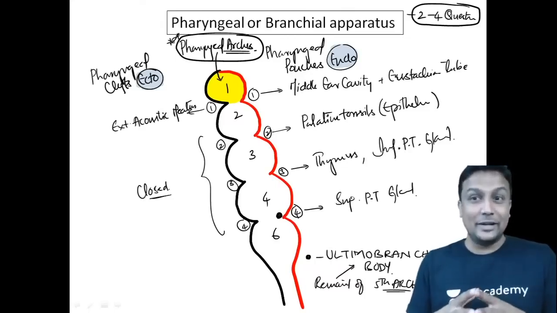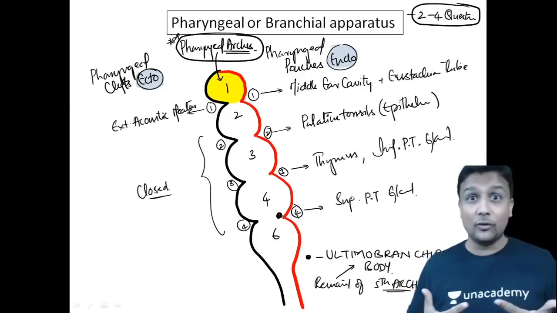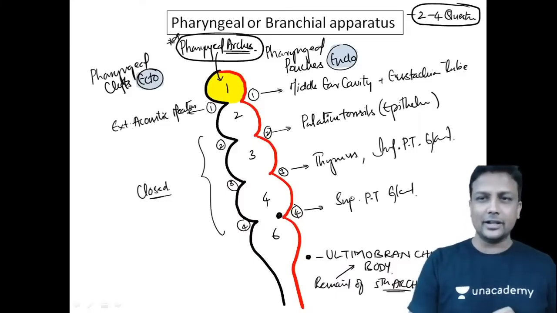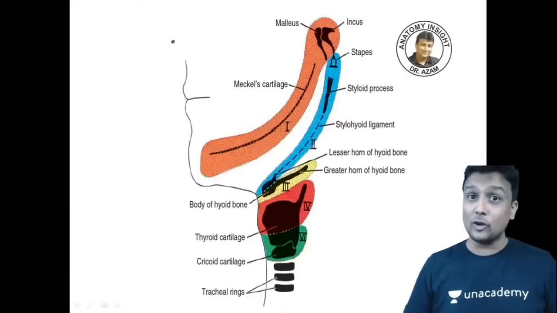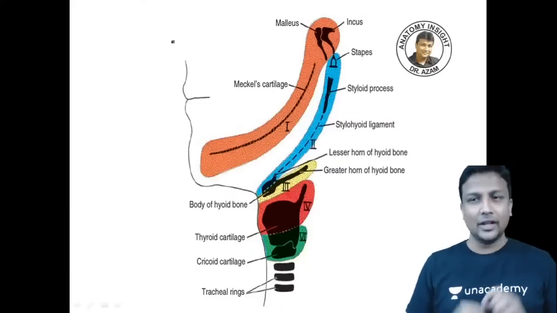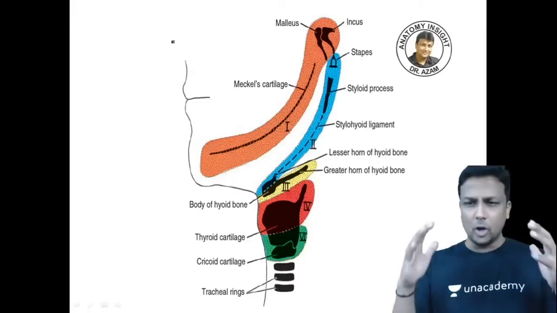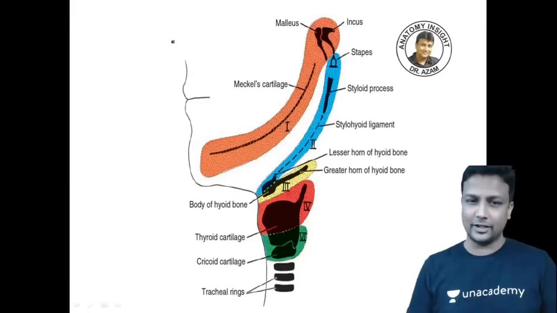Pharyngeal arches, yes, they'll be derived from where? Mesoderm, and mesoderm is going to form what, sir? The bones and the ligaments and everything. And I'll give you one of the beautiful diagrams here right now. This diagram will save your life in the exam. In this diagram, all the bones and ligaments are covered here right now.